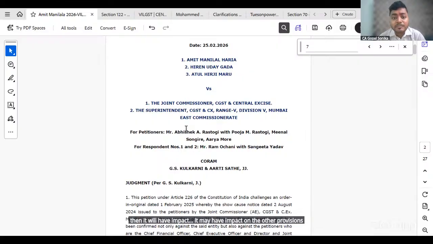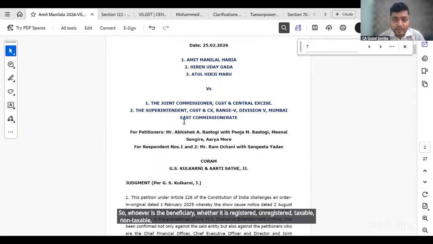There are a few places, for example the RCM notification, where at some places they are saying any person, recipient being any person. So we should read this any person literally, the way it is mentioned, and not like it should be linked to 122(1). Even the memorandum to Finance Bill 2020 explains that they want to catch hold of the beneficiaries. So whoever is the beneficiary, whether registered, unregistered, taxable, non-taxable, irrespective of that, if